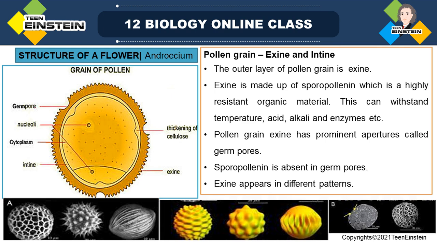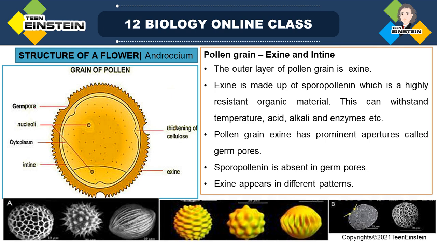So pollen grains are well preserved as fossils.